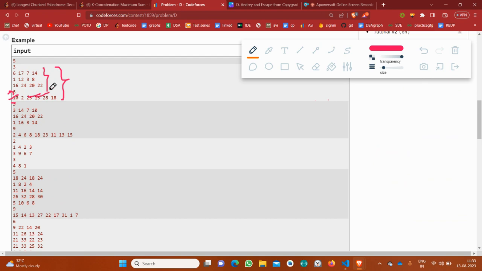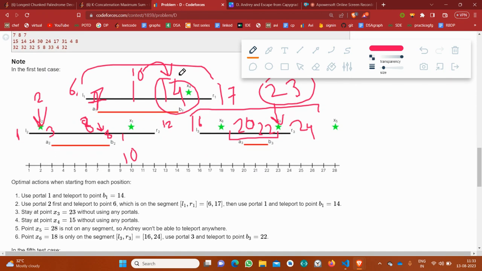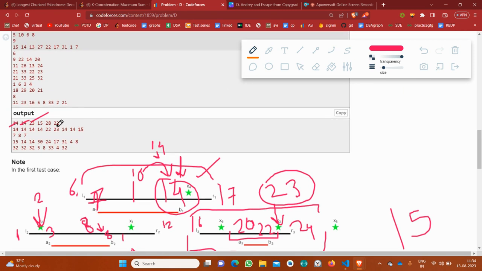Now, let's consider 15. 15 lies in this segment. If I use this portal, the maximum I can move to is 14. But obviously 15 is greater than 14, so I will not use this portal. And 15 doesn't lie in any other segment. You can see 15 doesn't lie in this segment 16 to 24. So 15 would remain 15. You can see here 15.